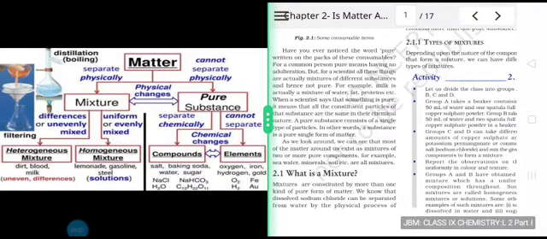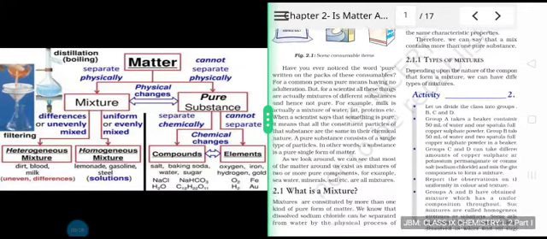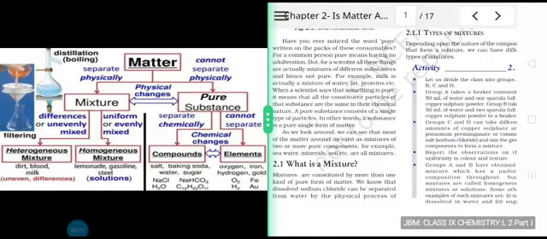As we look around, we can see that most of the matter around us exists as mixtures of two or more pure components. For example, seawater, minerals, and soil are all mixtures. So, before we proceed further in the topic of mixtures, let us quickly collect some more information regarding pure substances.